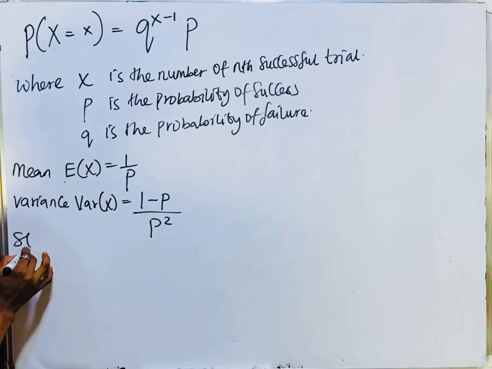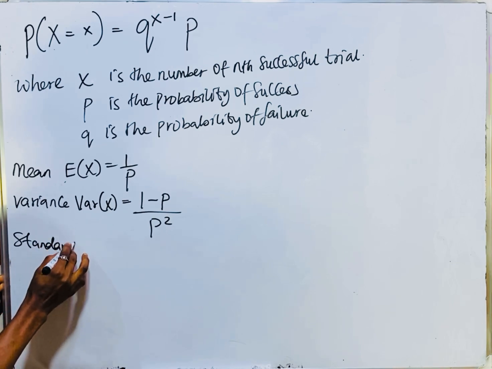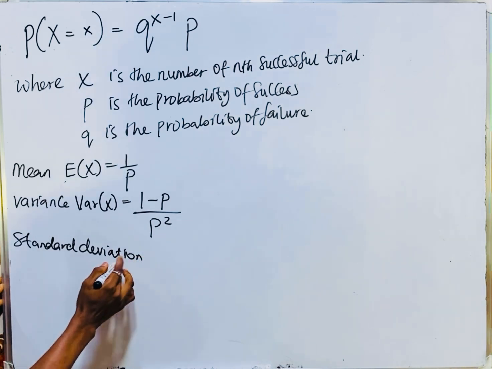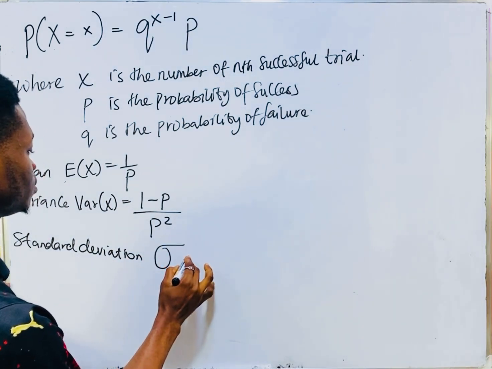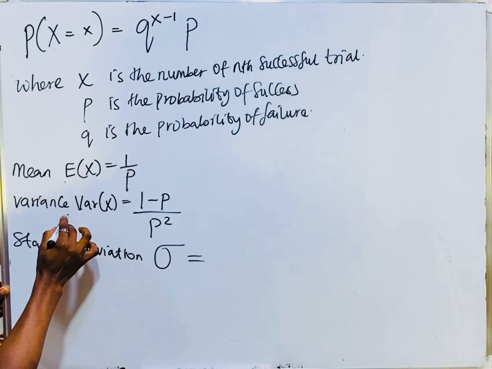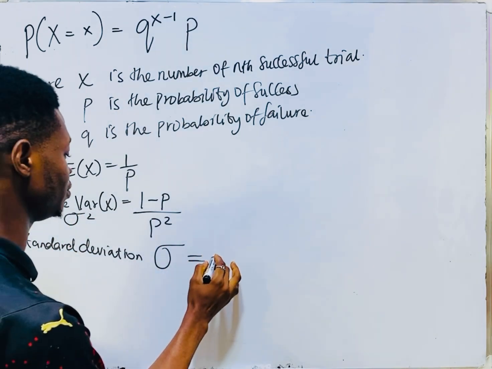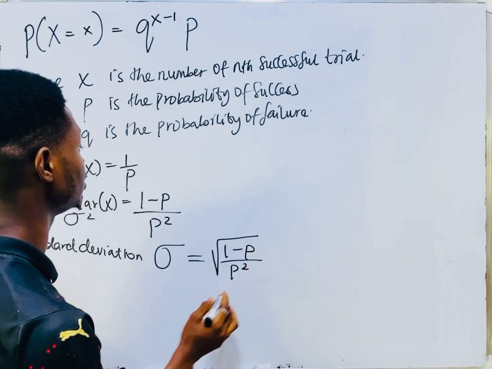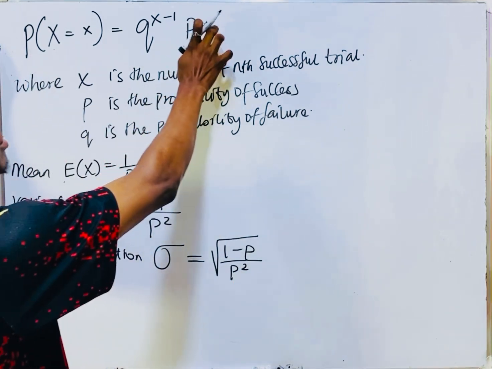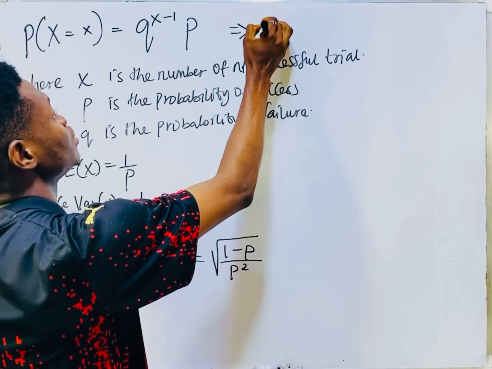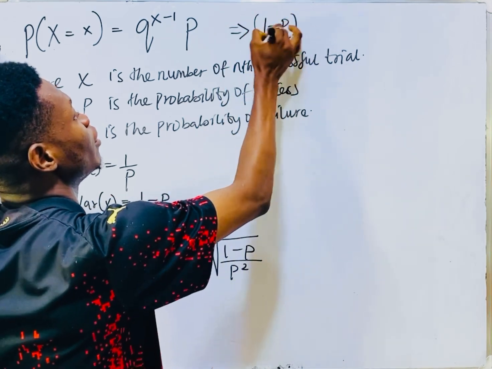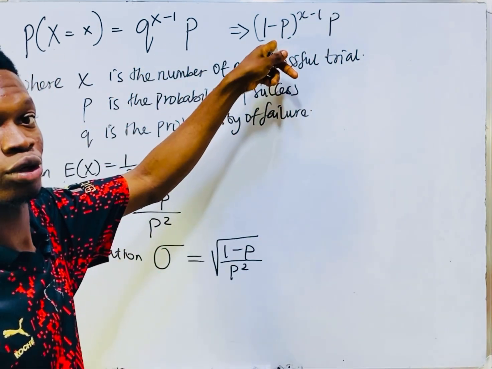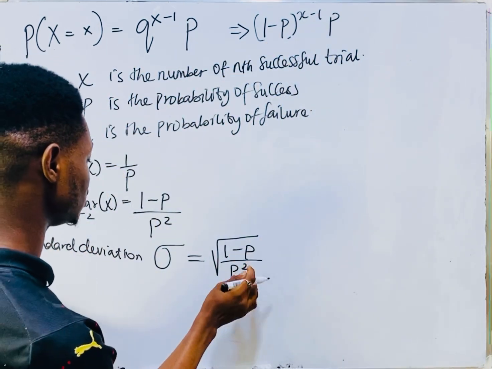Then our standard deviation, sigma. You can denote the variance as sigma squared, so sigma will be the square root of 1 minus p over p squared. I want to tell you something. Some textbooks will still write this formula as 1 minus p to the power of x minus 1 times p. They are still the same thing. You know that q is 1 minus p.